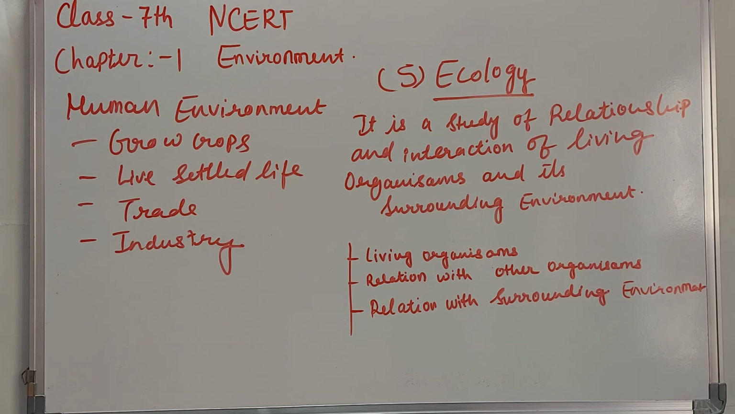Then this ecology has three main things. The first is living organisms. Obviously living organisms are going to interact with the surrounding environment, so living organisms are the main thing over here. Then comes relation with other organisms. How this living organism has a relation with other living organisms. Then the third is relation with other surroundings. The surroundings can be anything. It can be living or it can be non-living.